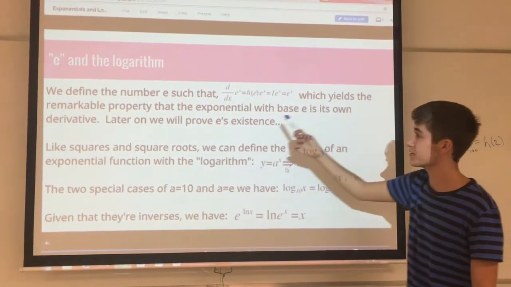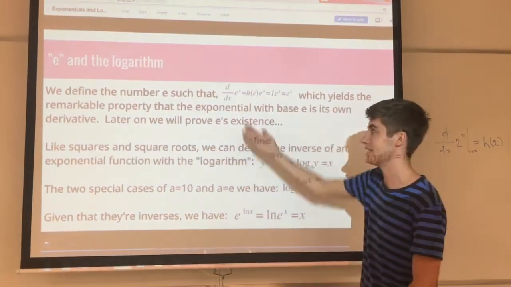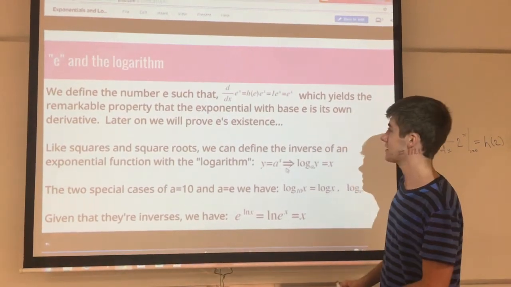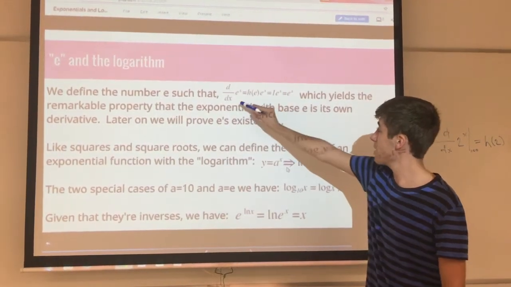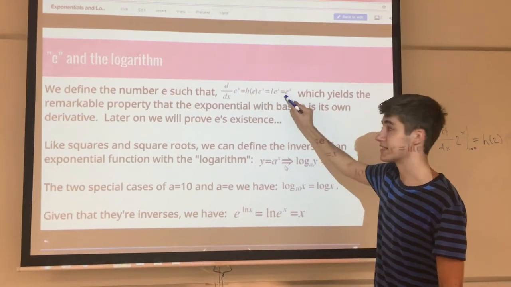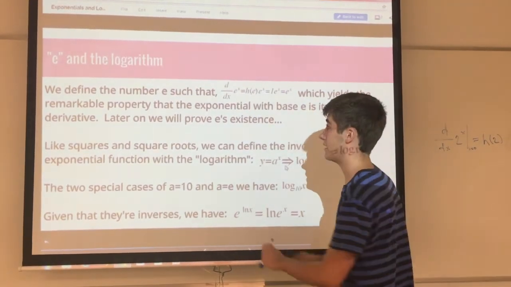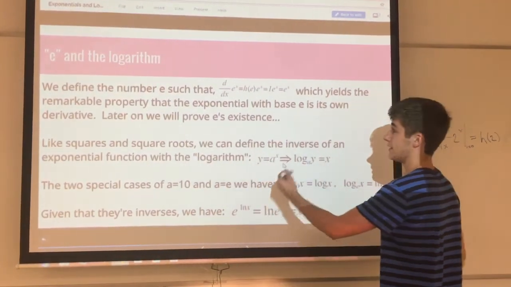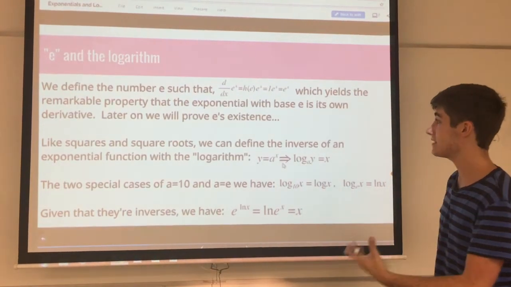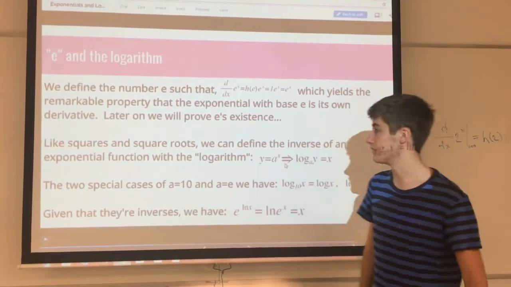And so we get this, I say remarkable in the slide, but we haven't even proven that e is real yet, so let's not get ahead of ourselves. But we have this property, the derivative of e to the x is itself, and that's going to come in very handy. So we have the exponential with base e is its own derivative, and later on we will prove its existence.